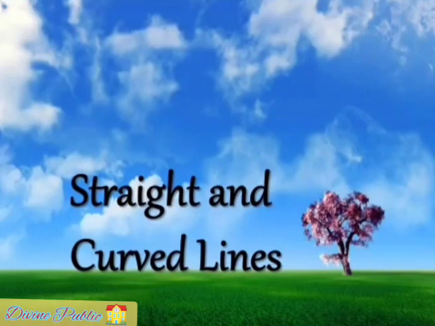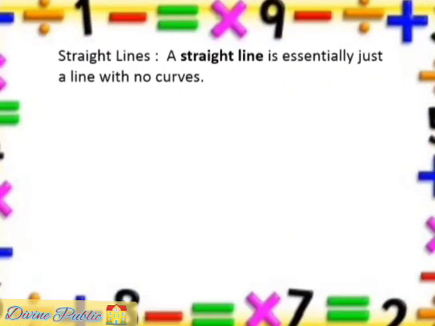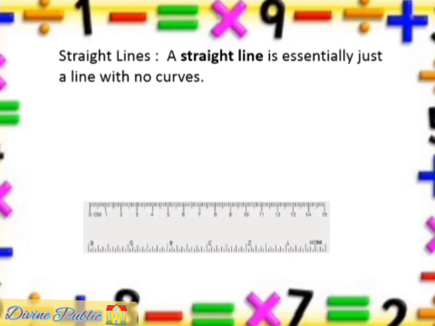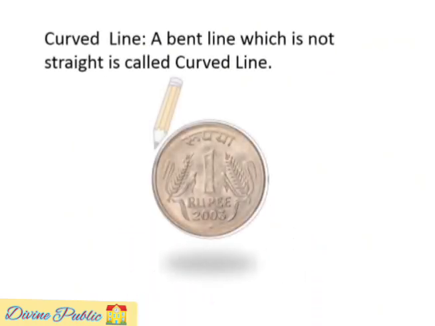Straight and curved lines. Straight lines. A straight line is essentially just a line with no curves. Here you can see the image of a straight line. Curved line. A bent line which is not straight is called curved line.